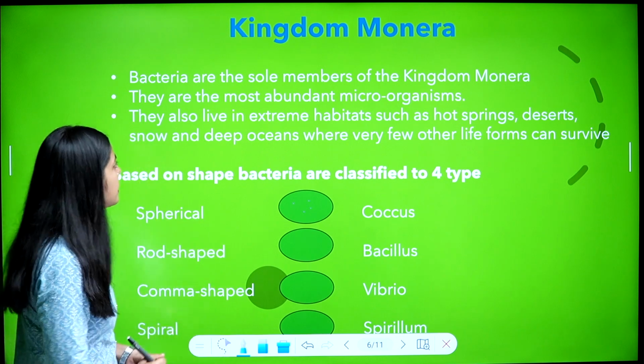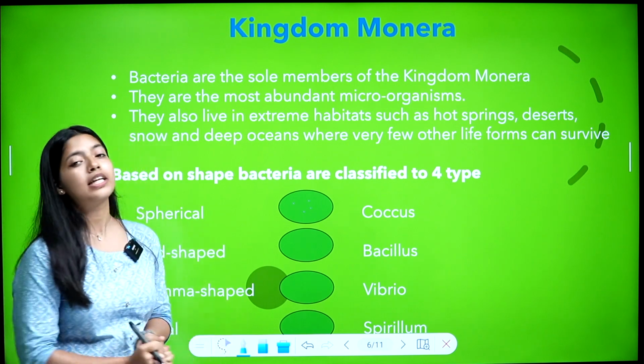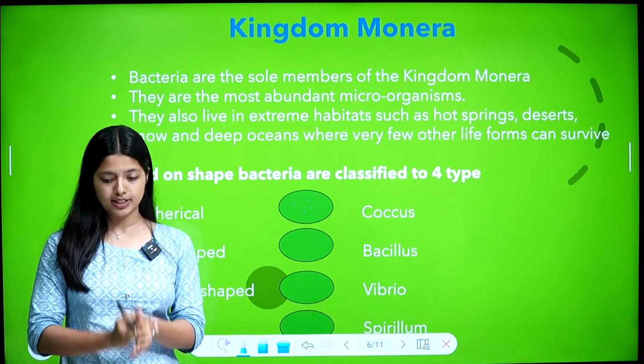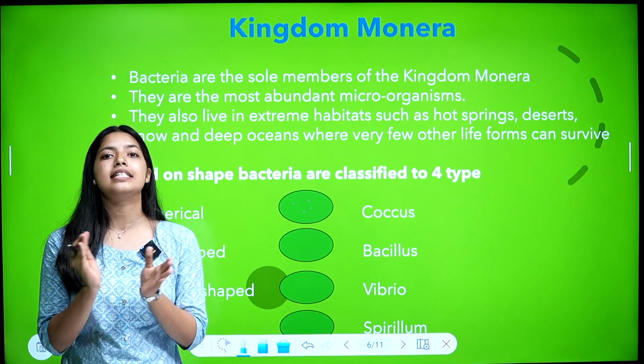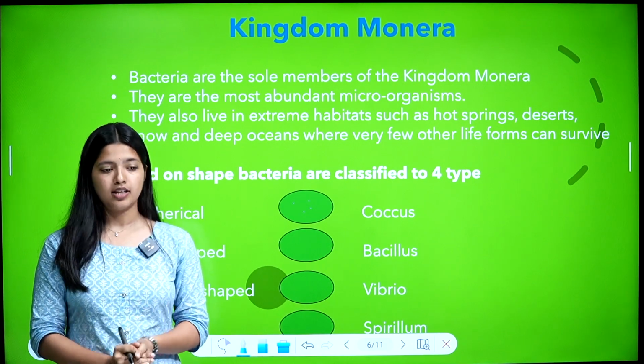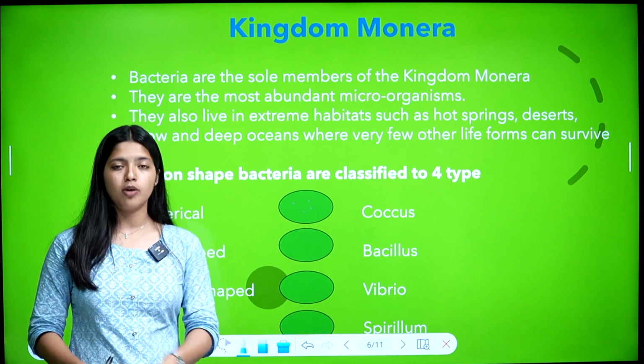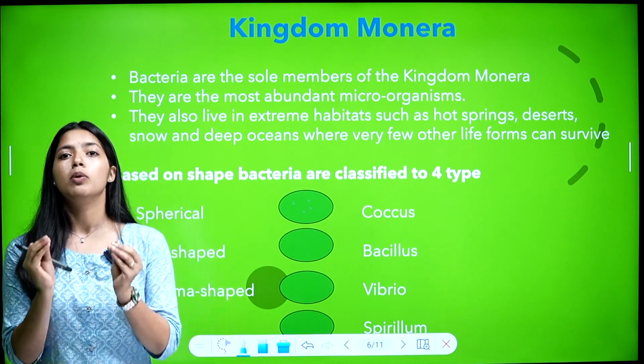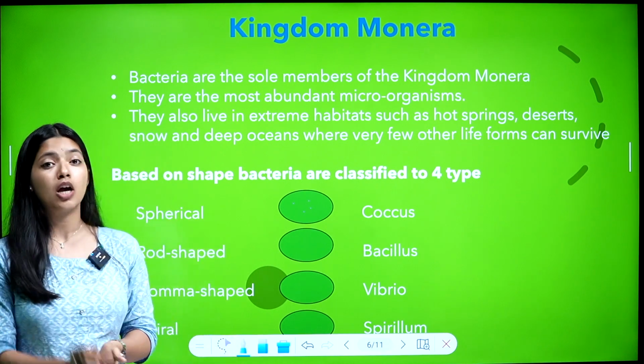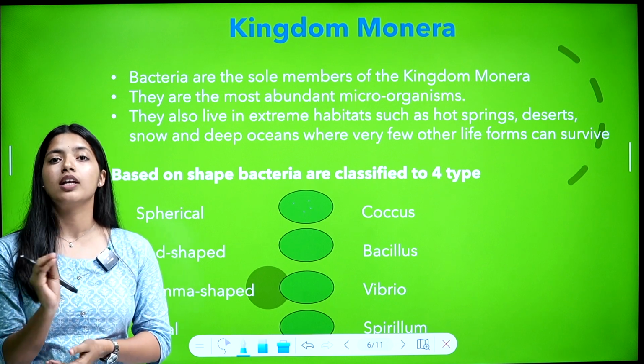Bacteria are the sole members of the Kingdom Monera. In Kingdom Monera, their sole members are bacteria. So this is a kingdom of bacteria. All bacteria are included in the Kingdom Monera.